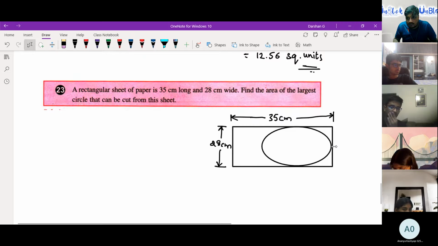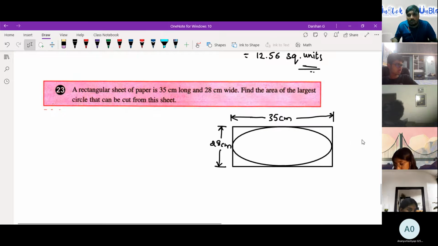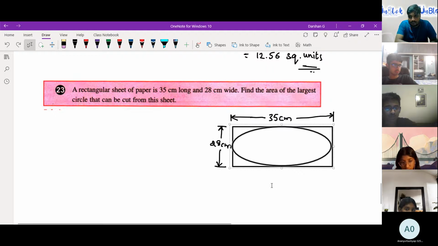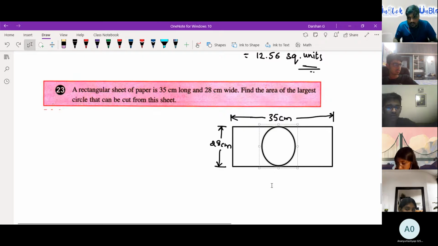You can do it like this also, it depends on you how you draw it. But this is not a circle, right? This looks like an oval. So just make a circle out of it. Come on, please find the answer to this question. Let's see.